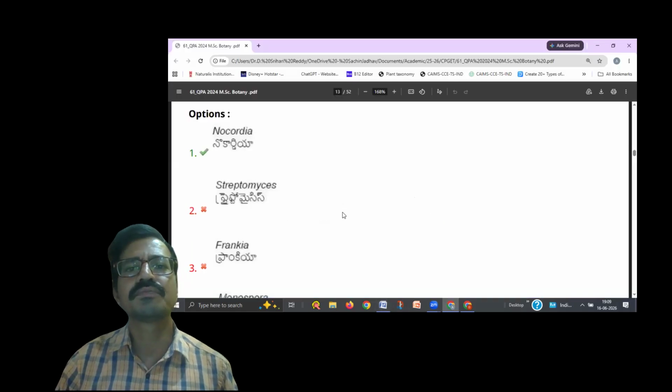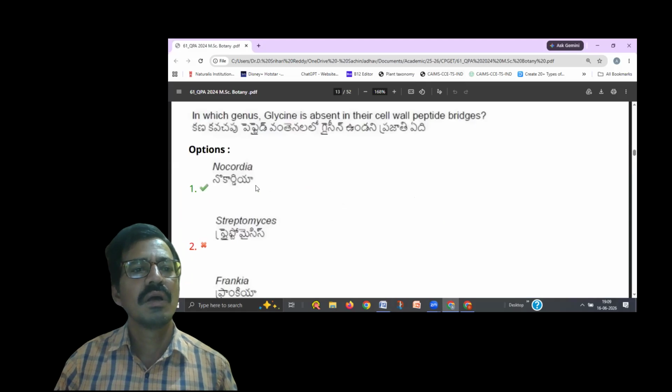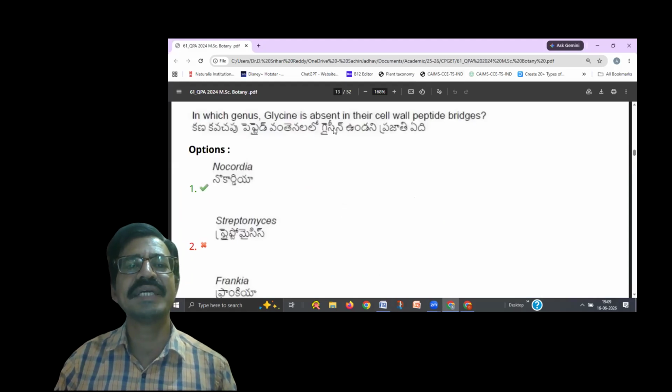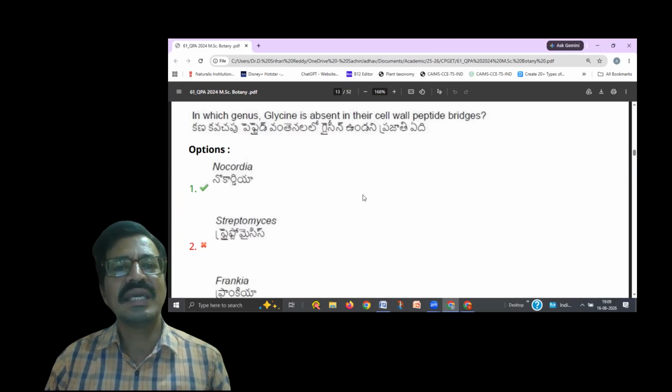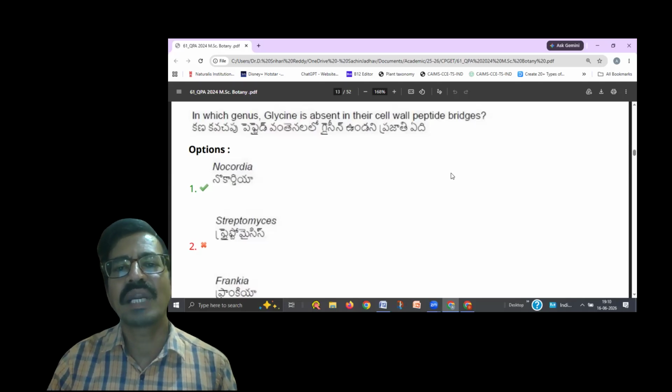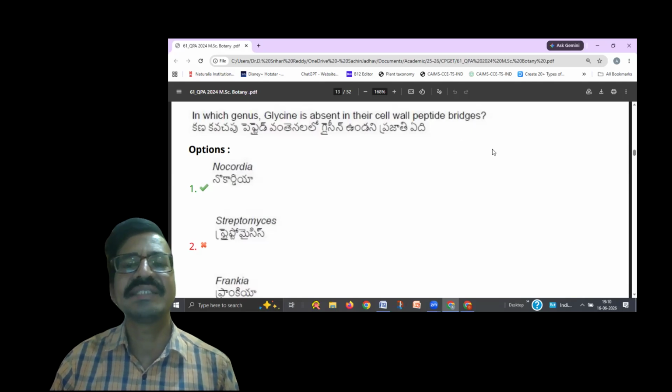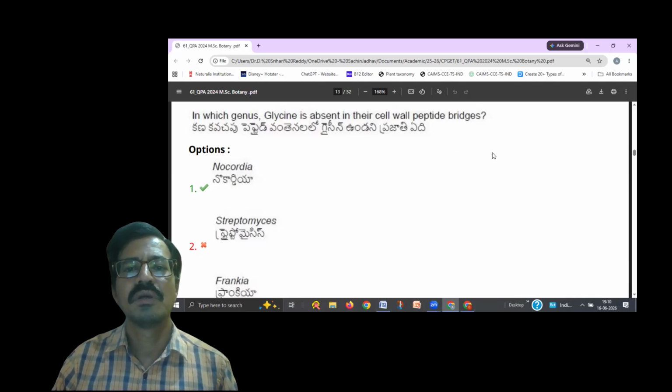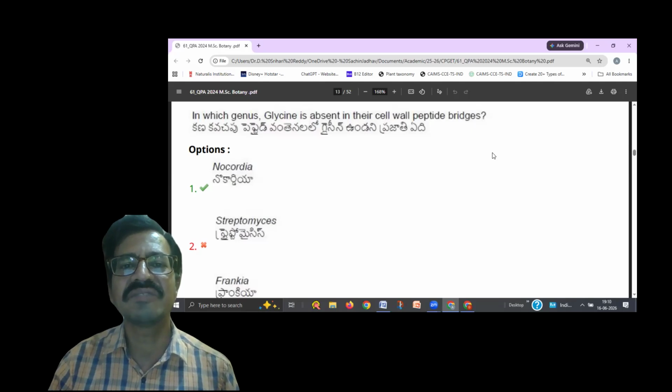So, in which genus is glycine absent in their cell wall peptide bridge? The cell wall of the bacteria contains peptidoglycan, and they also have peptide bridges in the cell wall. The cell wall is a very important feature to distinguish plants and bacteria.